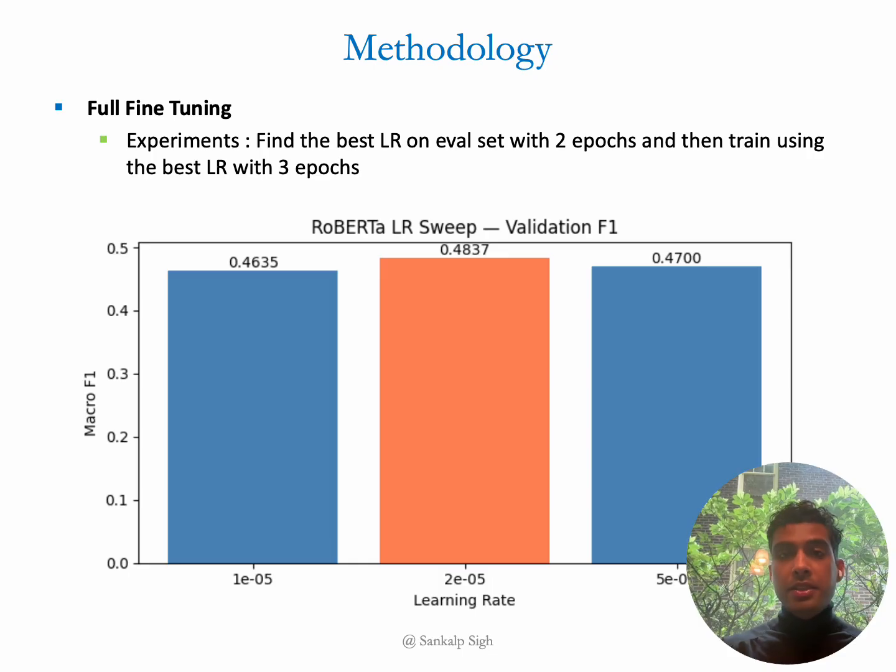For full fine-tuning, I experimented with three learning rates, 1e-5, 2e-5, and 5e-5, with 2e-5 seemingly performing better. The training was done on Google Colab on T4 GPU. The batch size was 32 for training and a fixed length input of 128 tokens with padding and truncation applied appropriately. I've added more details in the report.